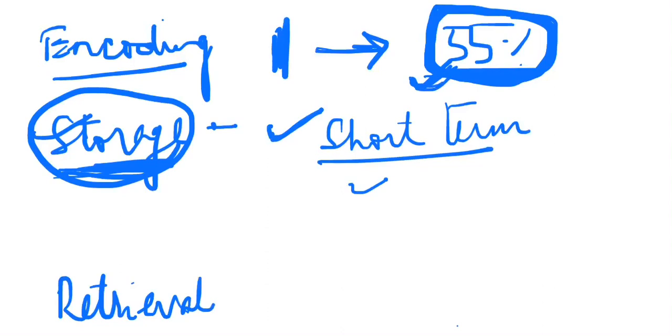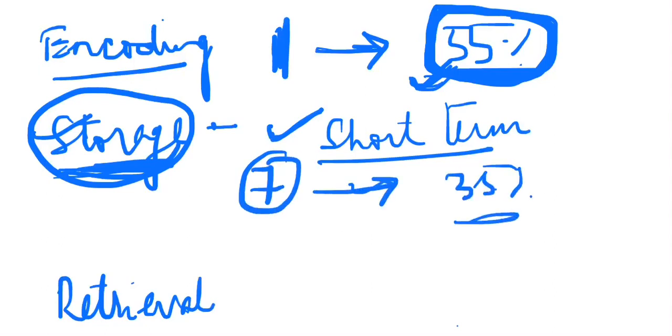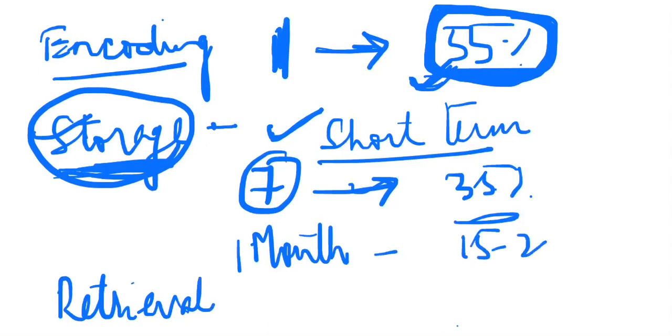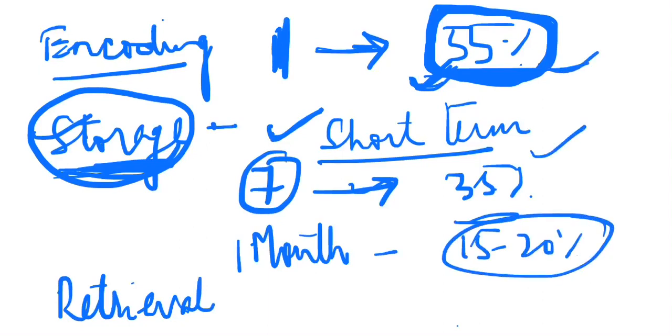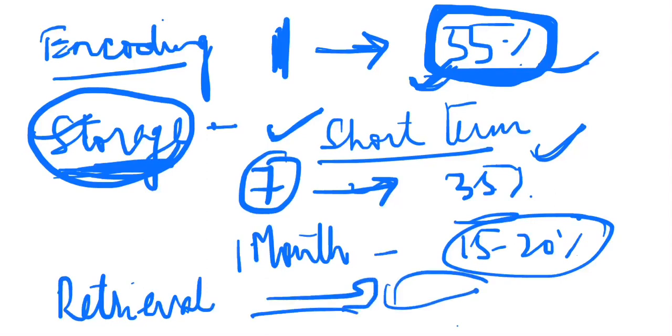But after 7 days you will remember only 35%. Similarly, after 1 month, you will remember only 15 to 20%. So you keep on forgetting certain aspects of newly acquired information. You need to rehearse it. And what is rehearsal? In rehearsal, you are again strengthening those memory traces.